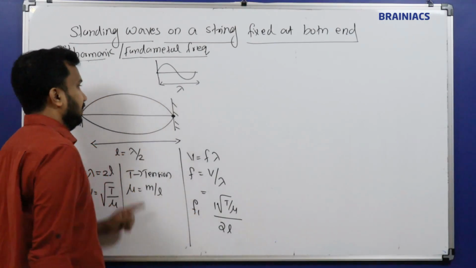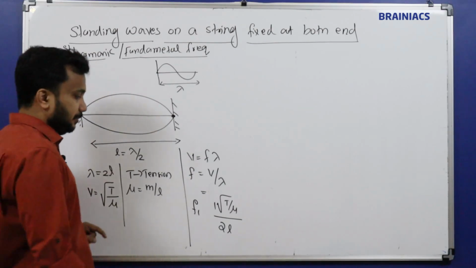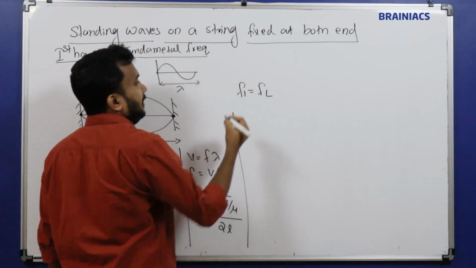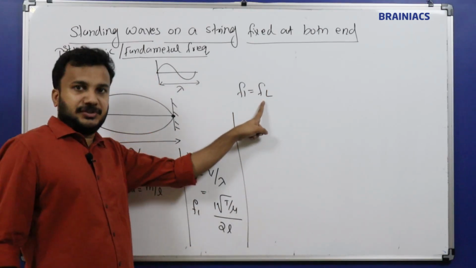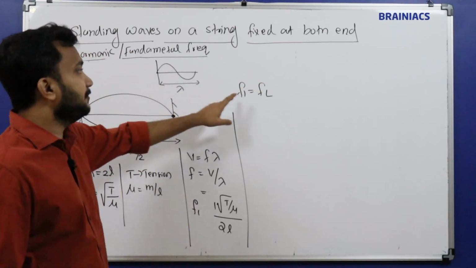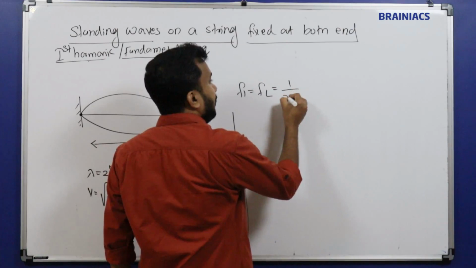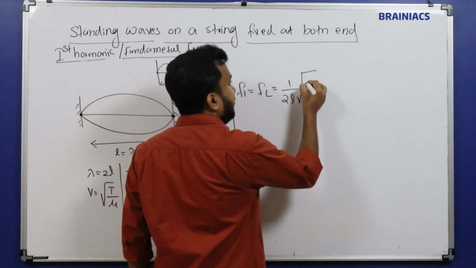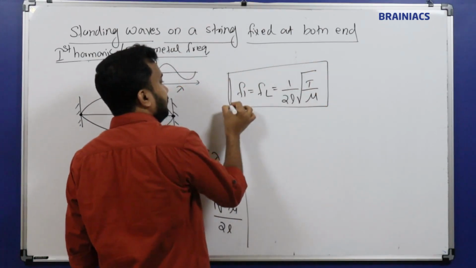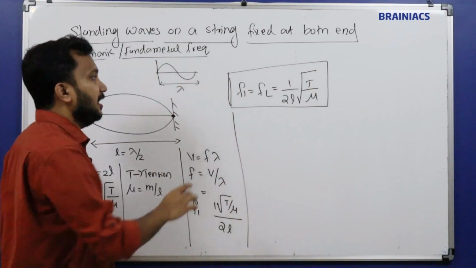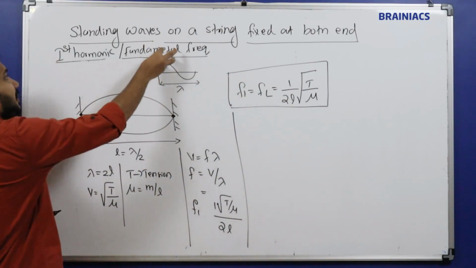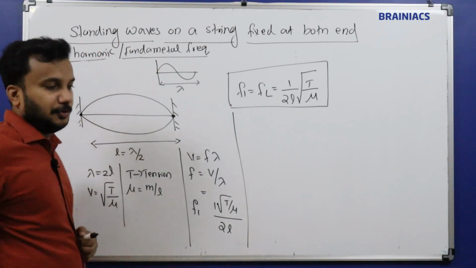This is called F1. F1 represents the first harmonic. We can also write this as F1 equal to FL, where FL means fundamental frequency. Fundamental frequency is represented by the notation FL, and F1 means the first harmonic, which is equal to 1 by 2L into root of T by mu. So the minimum first ripple formed in this string, the frequency that creates that ripple, that frequency is called the fundamental frequency, or the first harmonic.